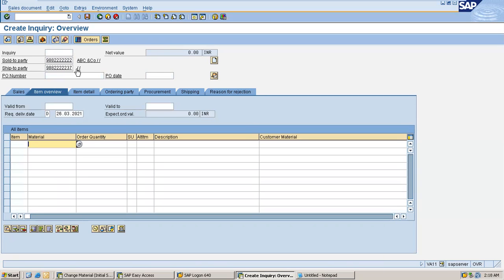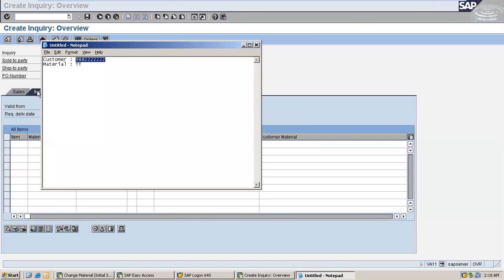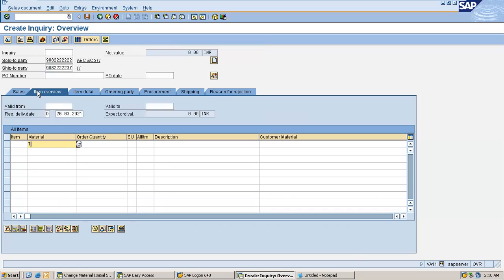So now it has picked information from the database, the customer details. Let's say this customer is called ABC and Co. He has some other details and they will be copied into this transaction. Now I have a material already created in the system, that is TT, quantity one. It's one piece.